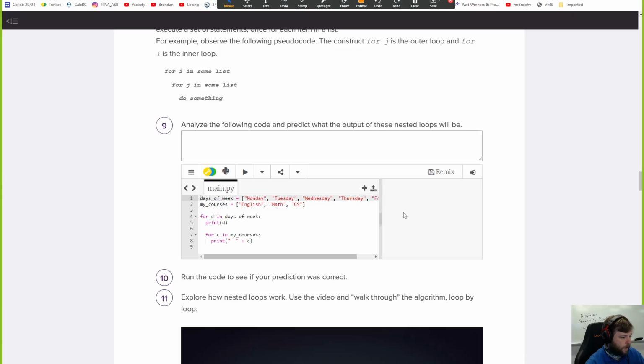Predict what the output will be. I can't even see it. Okay. Days of the week: Monday, Tuesday, Wednesday, Thursday, Friday. My course is English, Math, CS.